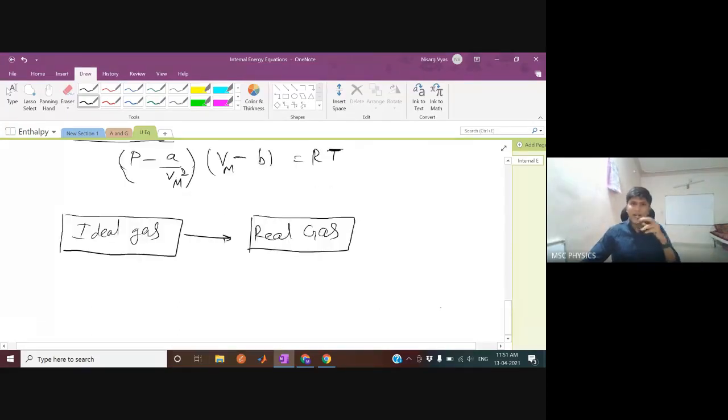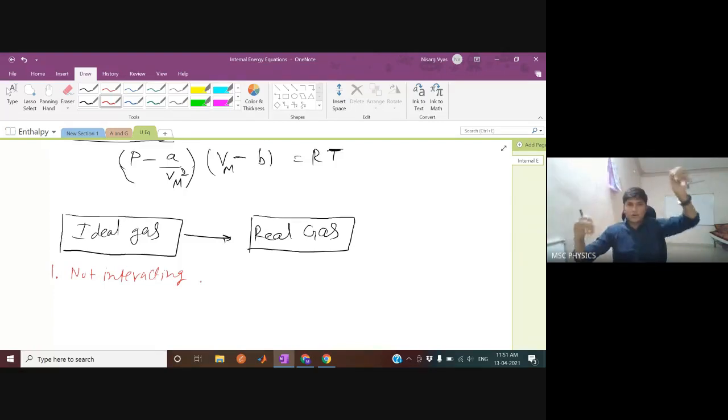Now, as we are moving from ideal gas to real gas, what were our assumptions in the ideal gas? The first assumption was that molecules are not interacting. It means there is no potential, so no two molecules are attracting each other, and no two molecules are repelling each other. They were not interacting. But in real gases, they are weakly interacting.